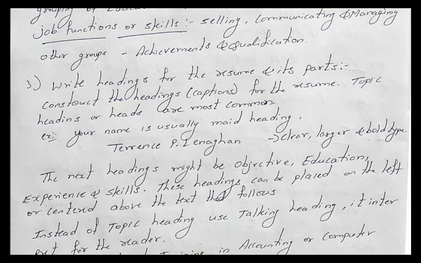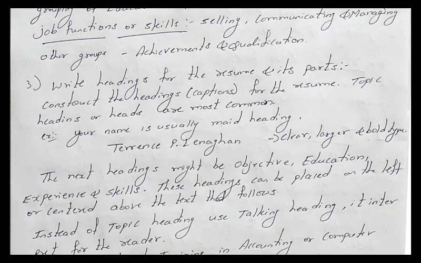And the next headings you are going to write: if you are having any objective, you write the objective. Then another heading is education, where you give all your information about your education. The next heading is experience and skills. These headings can be placed on the left or centered above the text that follows. I have already uploaded some of the formats over there, so please refer to those resume formats.